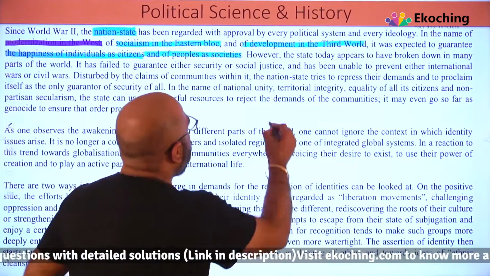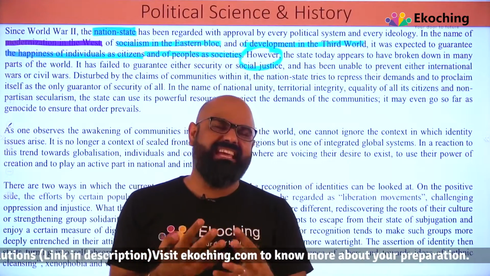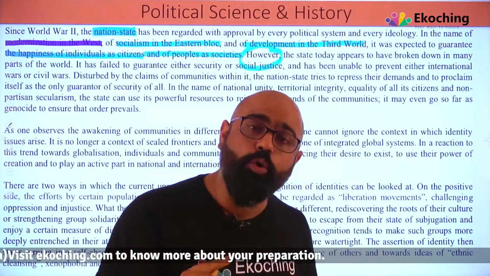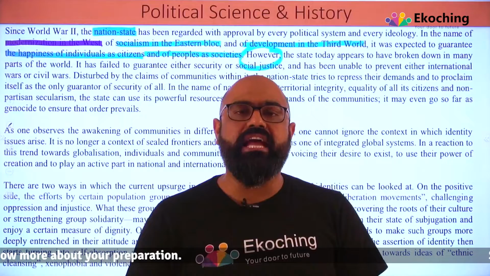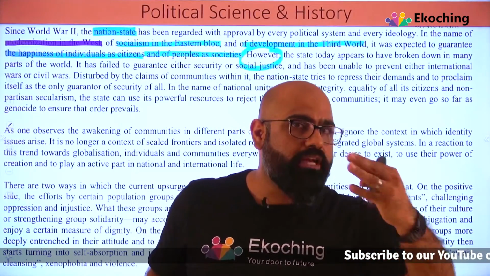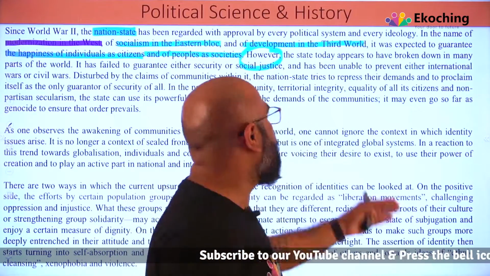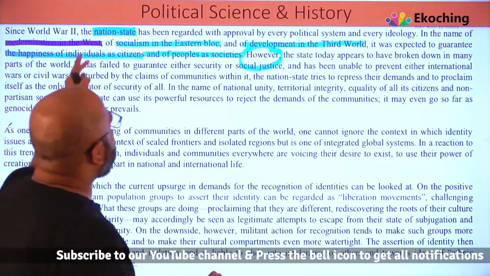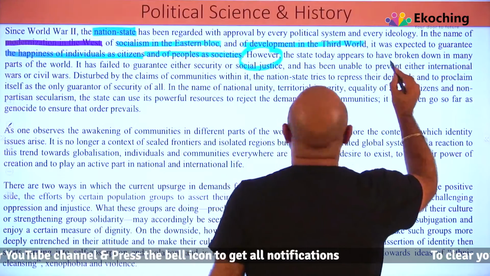However, so when the word however is there, we are very sure something is coming up which we need to understand properly, and that's what you need to do when you are appearing for the CAT examination. These are the words you need to take care of, because there is something opposite which is coming up. However, the state today appears to have broken down. So whatever acceptance was there by every ideology, it has broken down now.